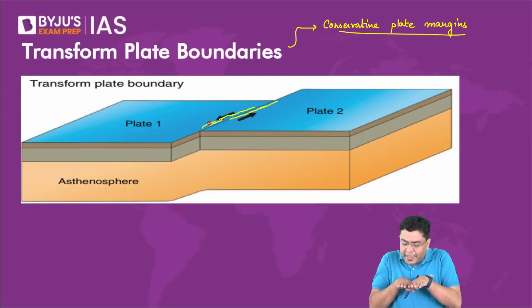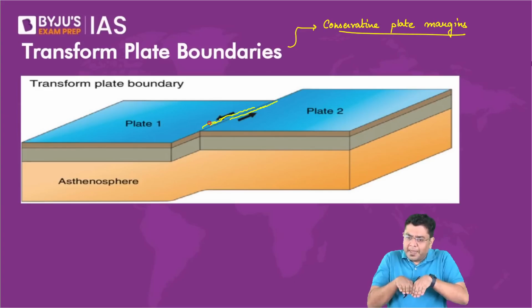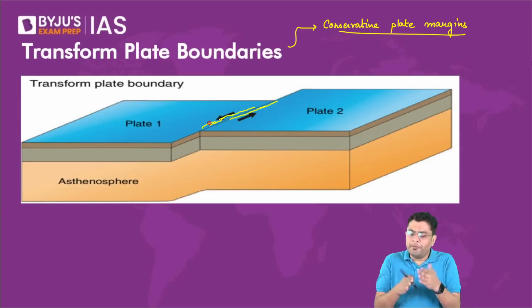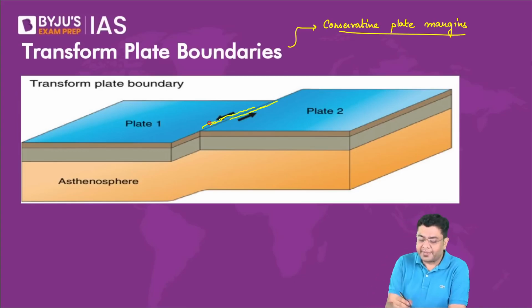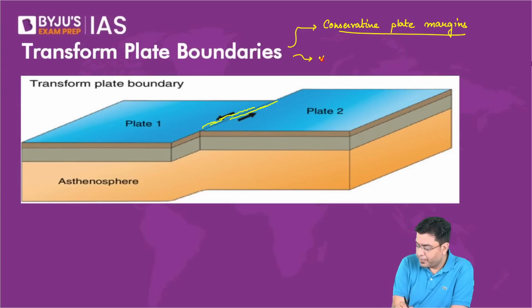So as that movement keeps on happening, think about it, put your own palms in place and observe that as they would be moving, there would be resistance. Suddenly there would be a sudden motion. So very massive earthquakes.